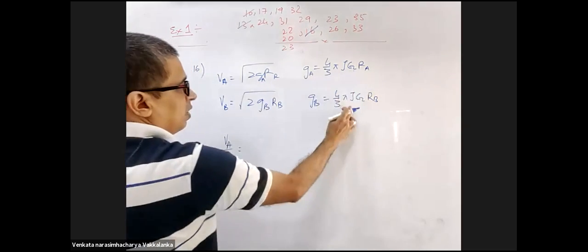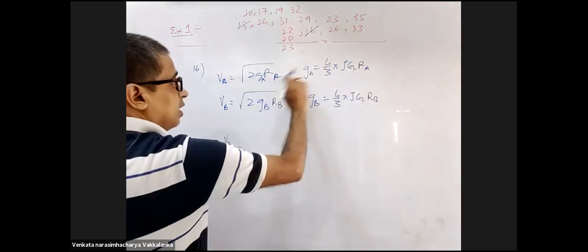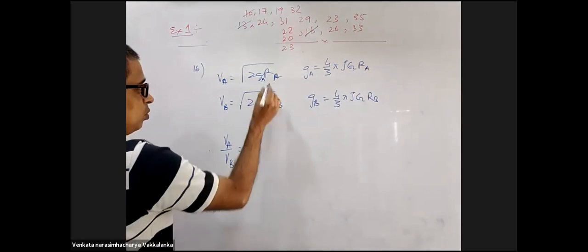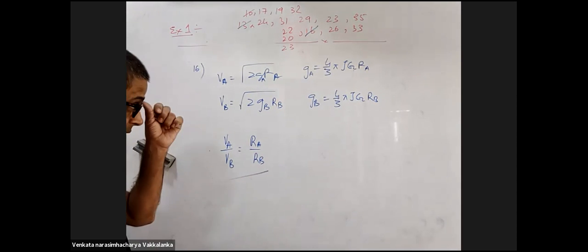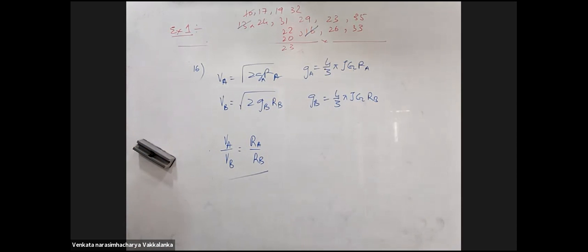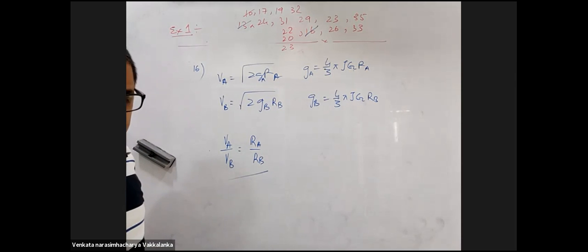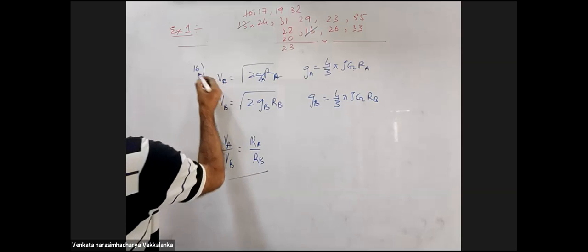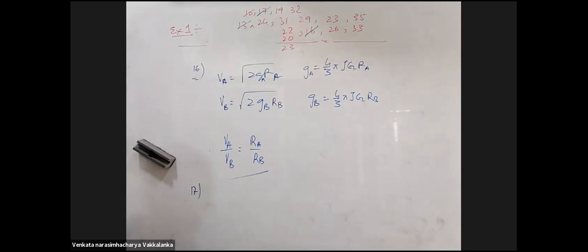In gA, gB everything will get common. 2 and 2 will go. This is RA squared over RB squared, so it will be root over of RA by RB. What is the answer of this? RA is 2 times RB, right? Yes, 2. Not a fair doubt. Why do you people have trouble dividing things? I don't understand. Do the division properly.